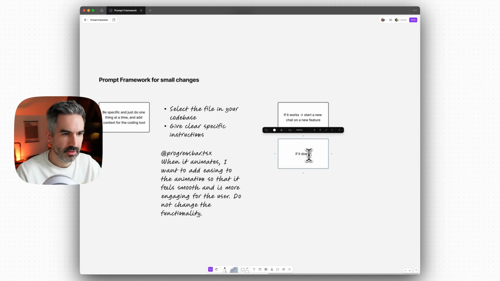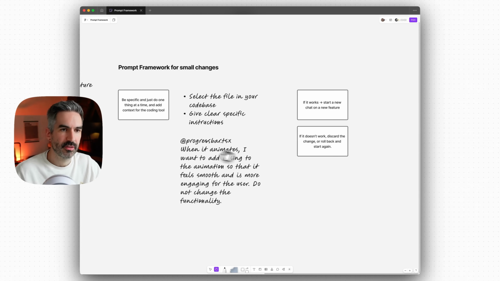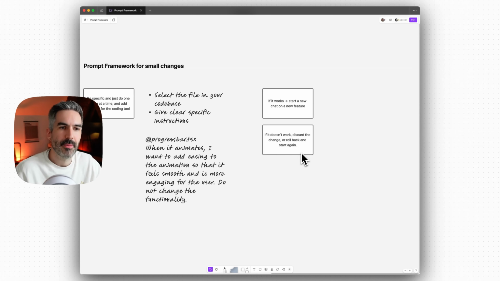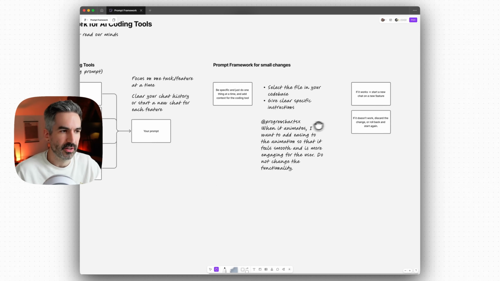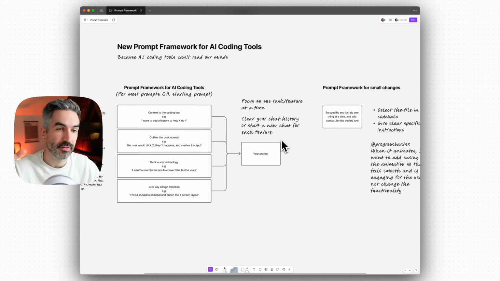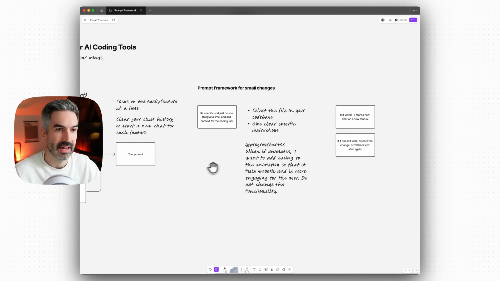If it works, start a new chat on a new feature. If it doesn't work, discard the change or roll back and start again. Don't be afraid, if your prompt doesn't work to start off with, to just discard all of the prompts you've done. Maybe if you get 2 or 3 or 4 prompts in and it's still going around in circles a little bit, just discard the change, and then start back over again. And that is my framework for creating prompts for AI app building tools.